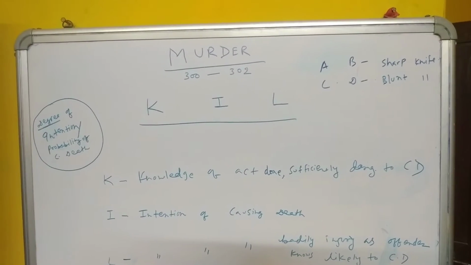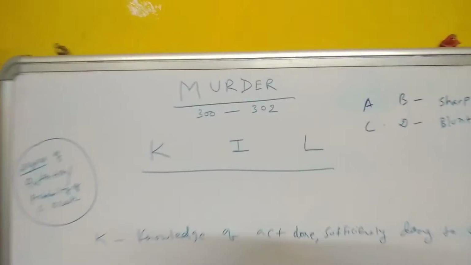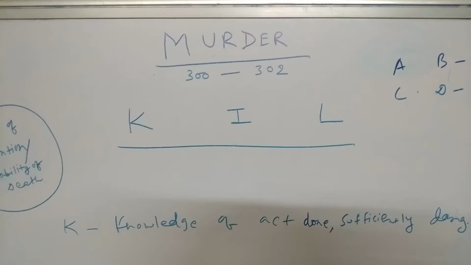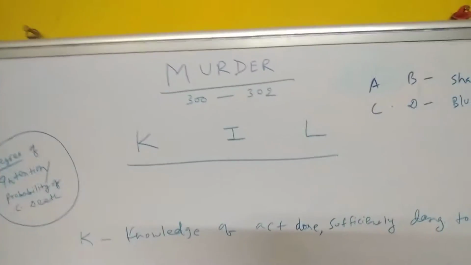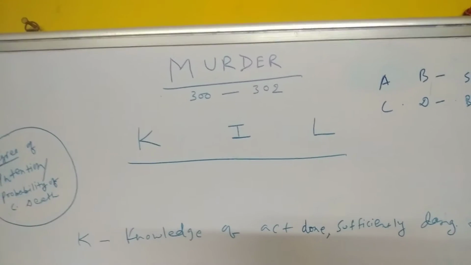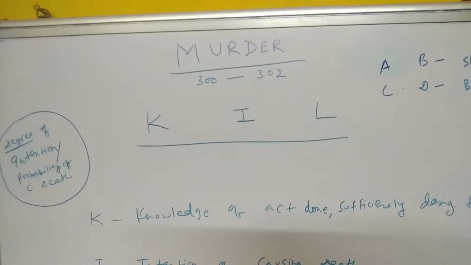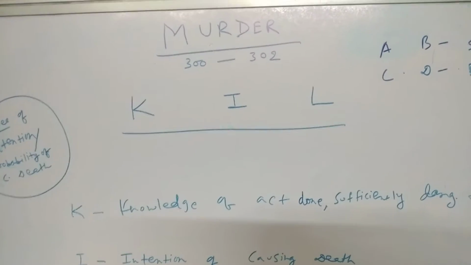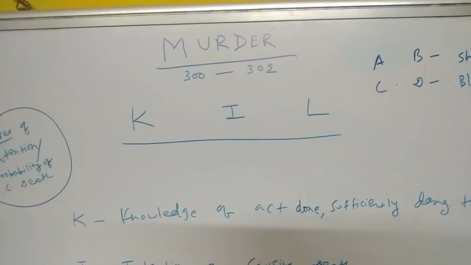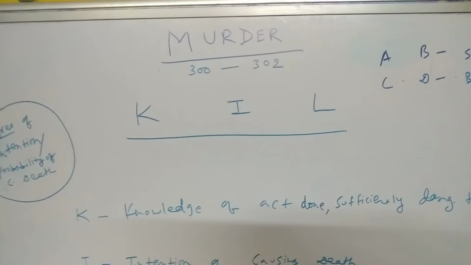Today we will read about IPC section 300, that is murder. Penal section is 302. Unlike culpable homicide, we have the same ingredients: KIL. You have to simply put these three letters into your mind. KIL. I will explain KIL later.